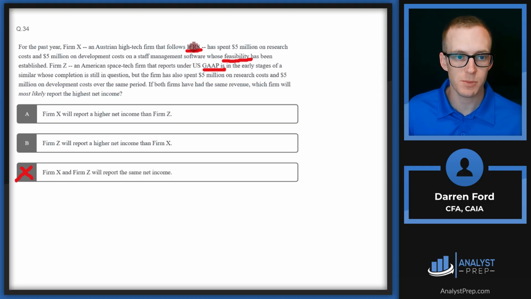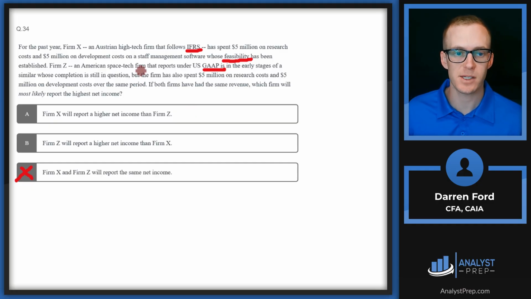So under this IFRS program, we have development costs on staff management software, and the feasibility has been established. So under this scenario, it's going to be more likely that we're going to be able to capitalize these research costs and expense them over time. If we're expensing them over time, then we're going to be reporting higher net income because our expenses in the current period are going to be lower.